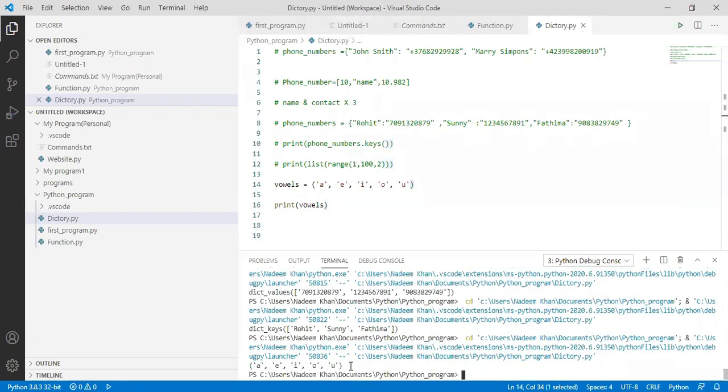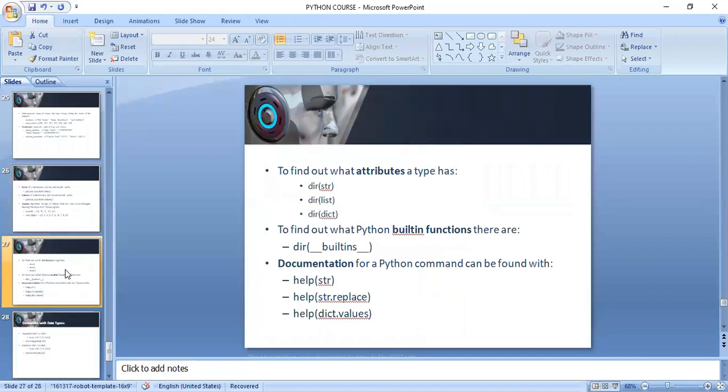How we cannot change it and how we can change things in list, we will discuss maybe today or maybe tomorrow. We have that in our syllabus. We will see how we cannot add something here and we can add something in list. Right, list is mutable while tuple is immutable.